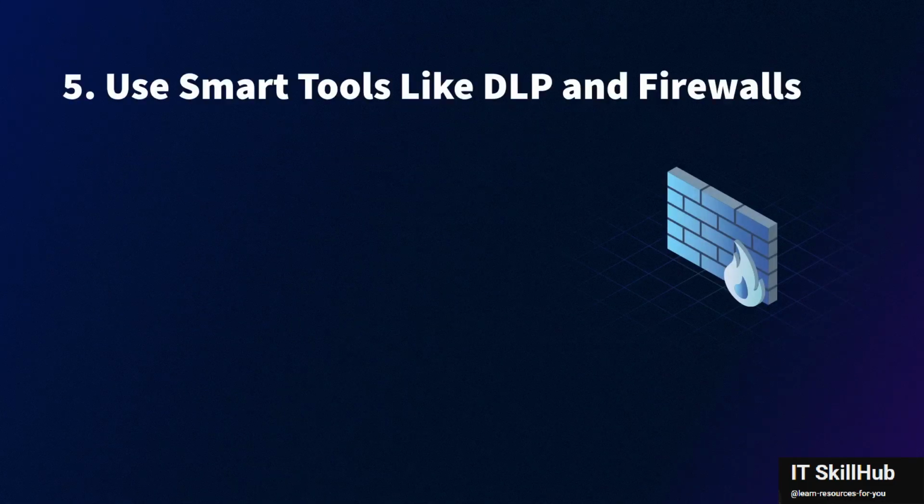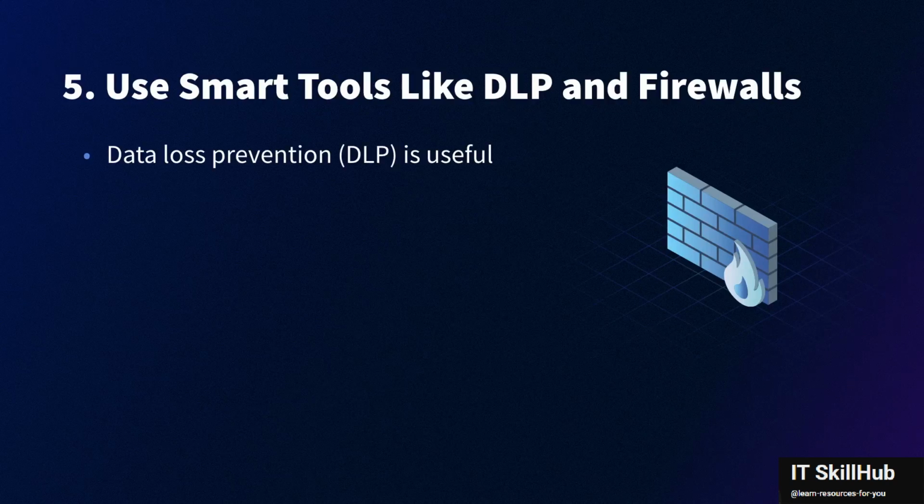Number 5, use smart tools like DLP and firewalls. Industries like finance, which are mature enough and already have strong DLP programs or data loss prevention programs, other industries are still catching up but need to move fast.